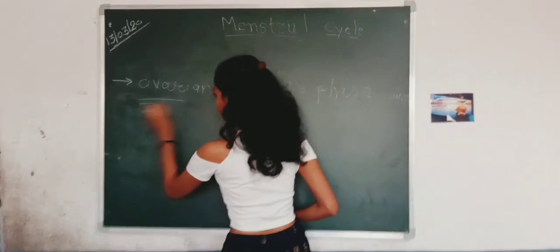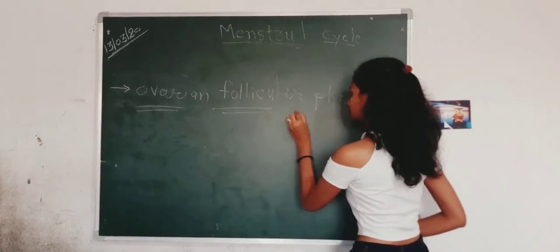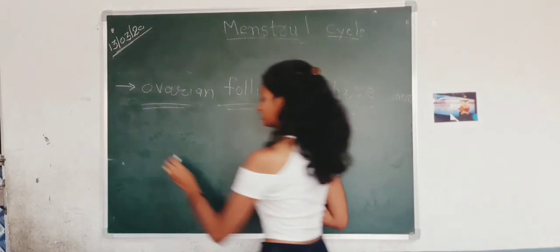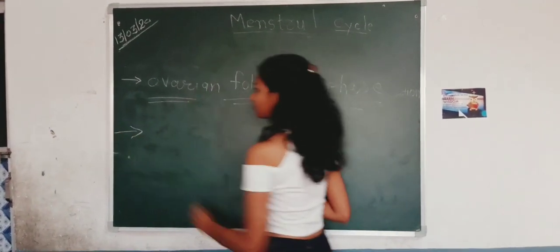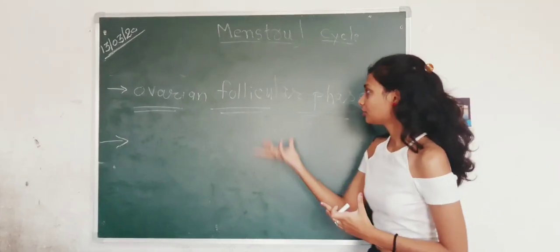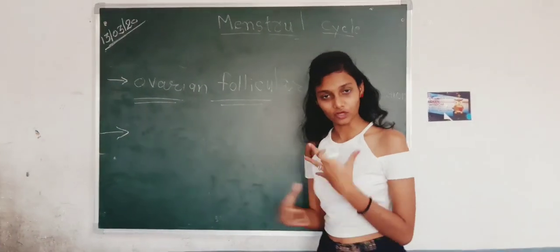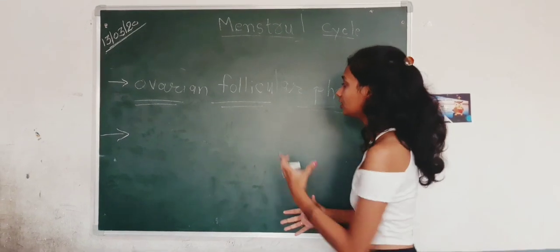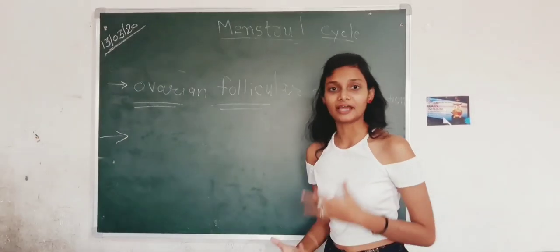So what happens in this? The process is a little typical, so please pay attention. During the progress of a follicle to make it into a mature oocyte, the hypothalamus and pituitary gland work.